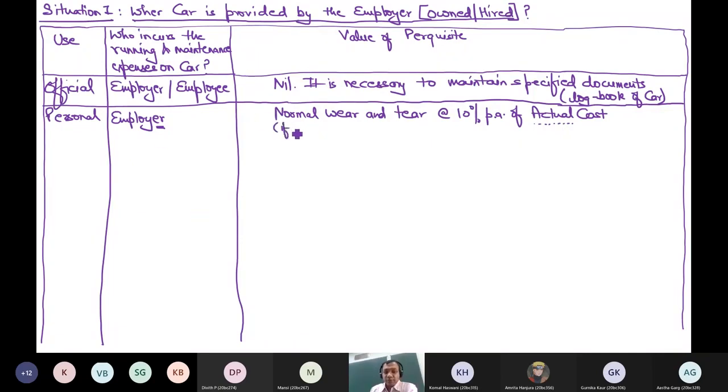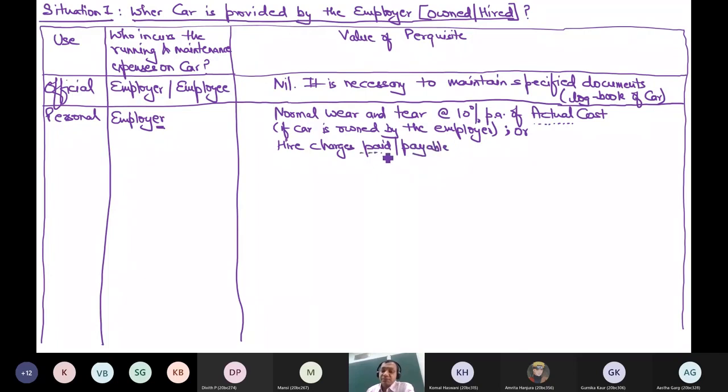This is if the car is owned by the employer, but still one point is left. Can you tell me what is left? This is on the assumption that the employer has the ownership of the car. Can you tell me what I should write? If the car is hired by the employer, then this is the saving to the employee: hire charges paid or payable by the employer.